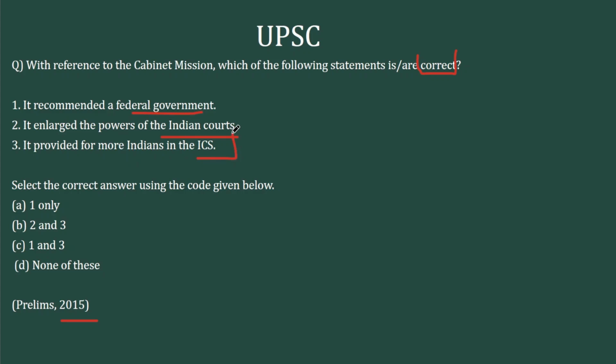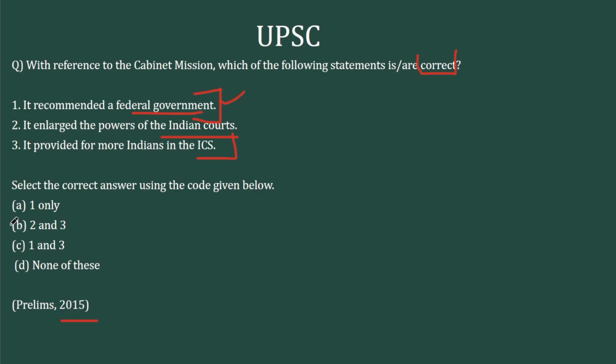Now, the basic fact behind cabinet mission is it is something that was there after the Second World War. Something that was final in nature, something that was ready to give India complete independence. So now it's about devising India's polity. And we know that in the 1935 Government of India Act itself, Britain devised a strong provincial system for India, which means something like a federal polity. So this statement by all likelihood is correct.